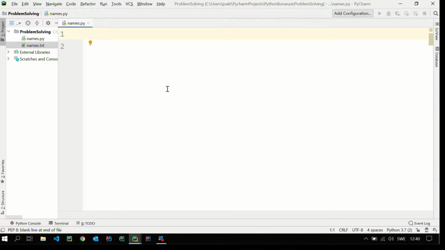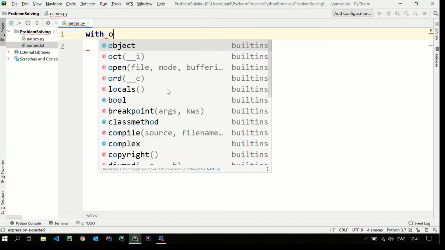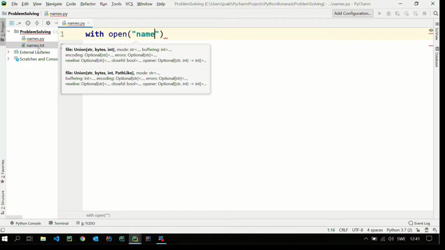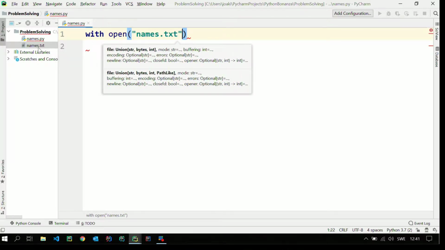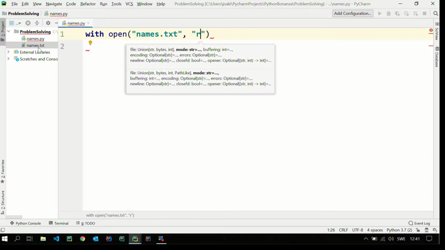So working with files, we can do it in a number of ways, but a good way to do it is to use the with statement here. So with open, and then we need to provide a name for this file. This will open a file, and that will be names.txt, as a string, like that.